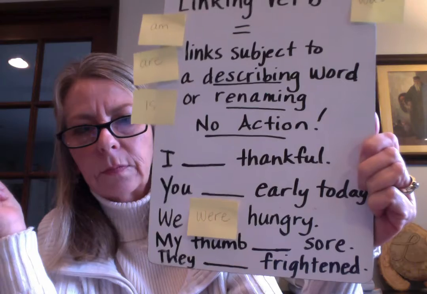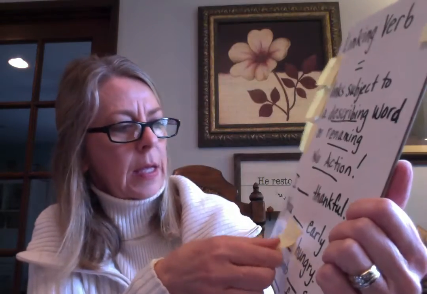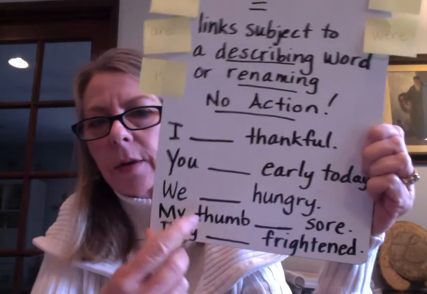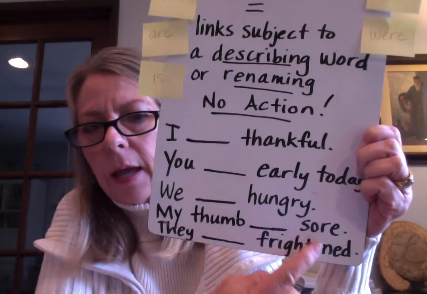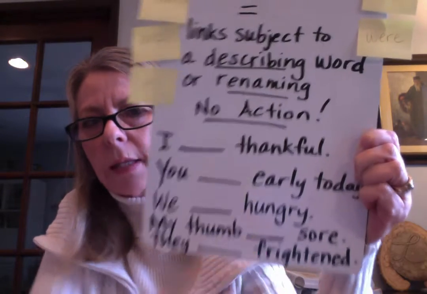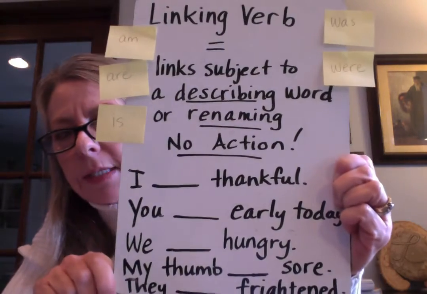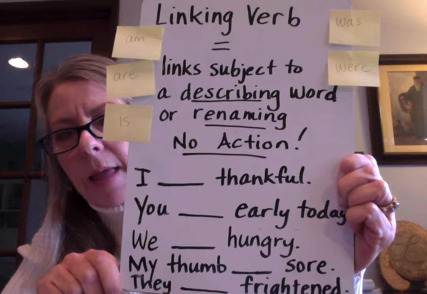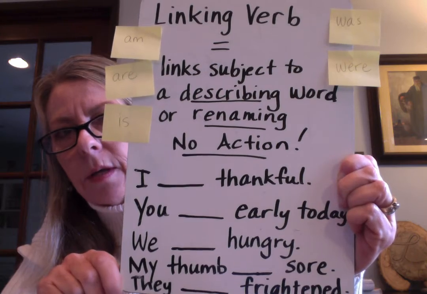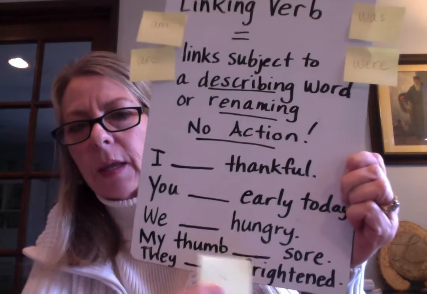Yes. Okay. Next one is my thumb blank sore. Okay, so we want a linking verb that goes with my thumb, and it equals sore. So what linking verb do I put there if it's present tense? Okay, it's right now. It's happening right now. My thumb blank sore. My thumb is sore.